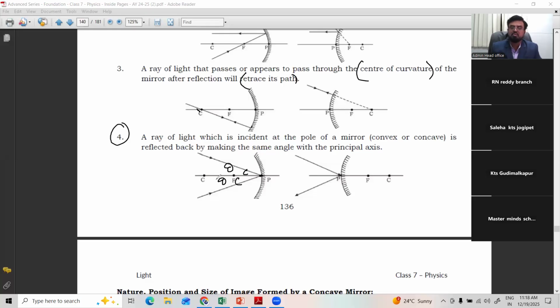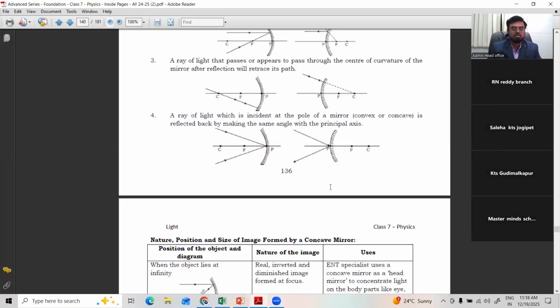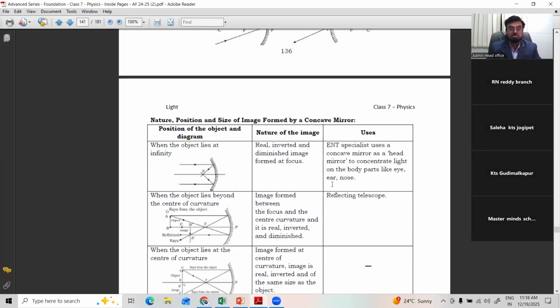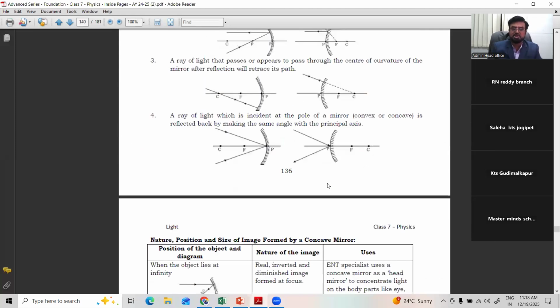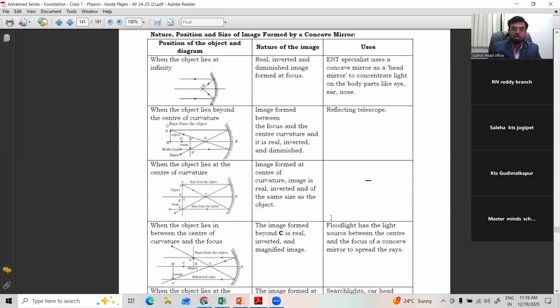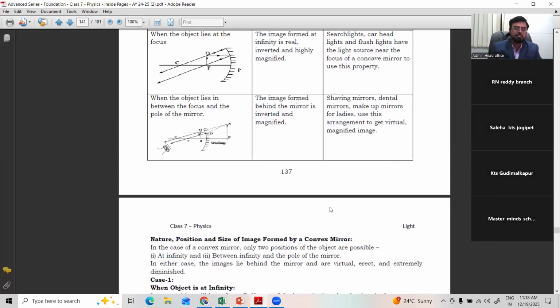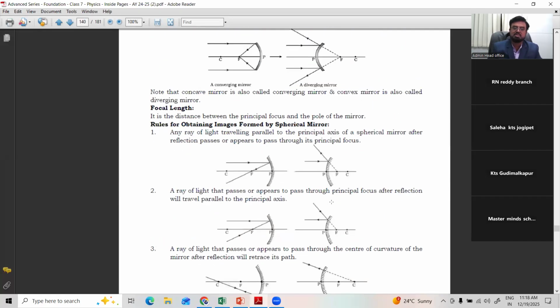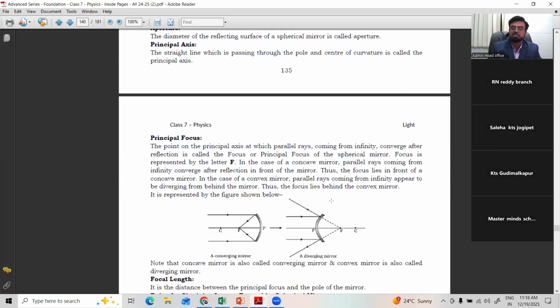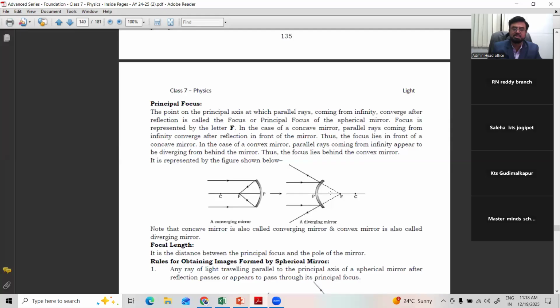These are the few rules of image formation by spherical or curved mirrors. We'll discuss more in the next class along with diagrams: the nature, position and size of the images formed by both concave and convex mirrors. It's a very interesting part of the chapter, and very helpful for any competitive examinations. The terminology of spherical mirrors is important.